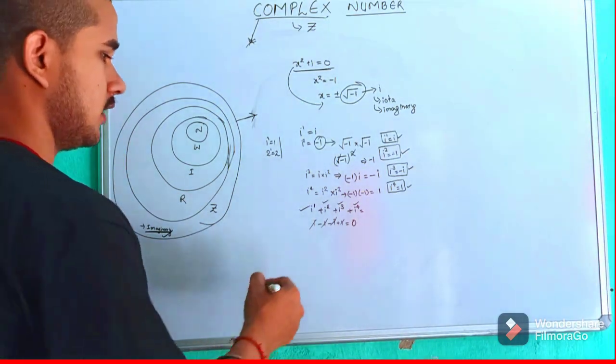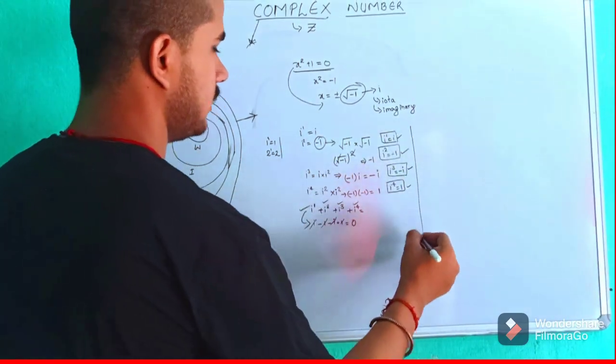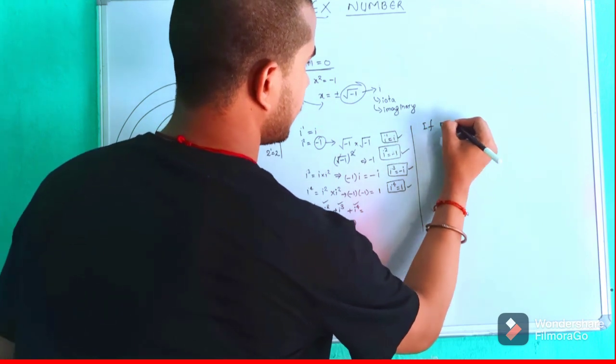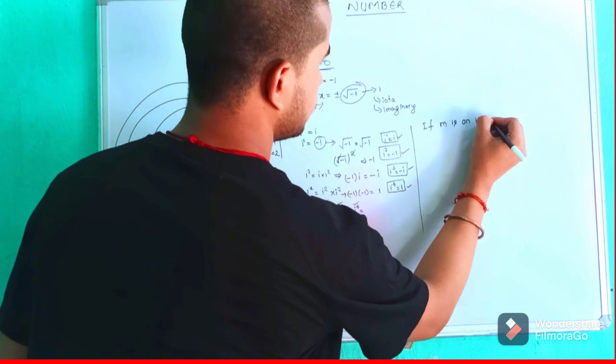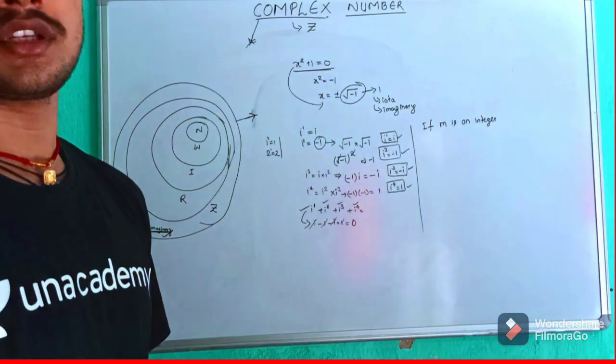If it is understood from here, then we can also go for the multiple powers of i. Like if m is an integer, let it be any integer. Integer includes 0, negative and positive also.